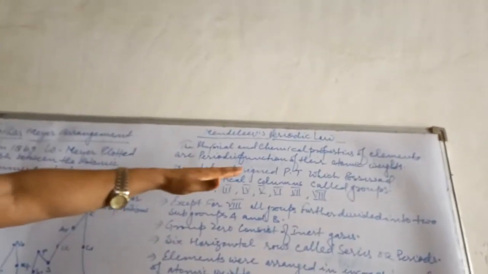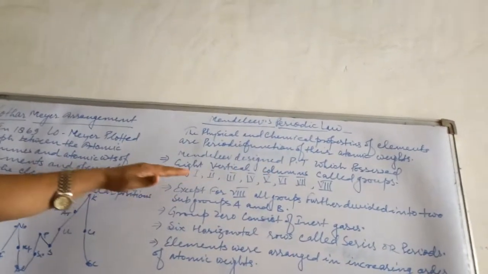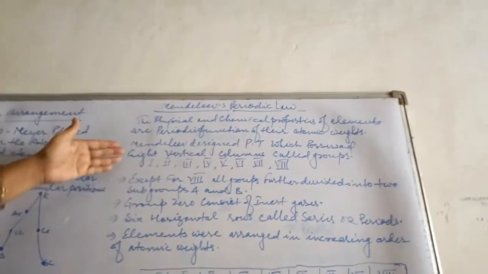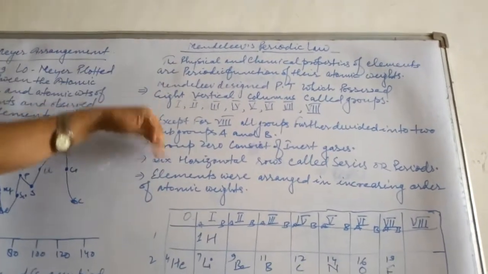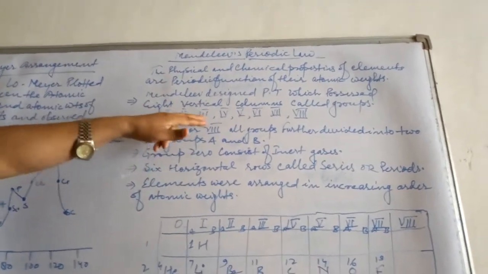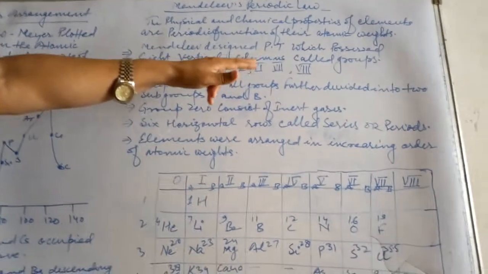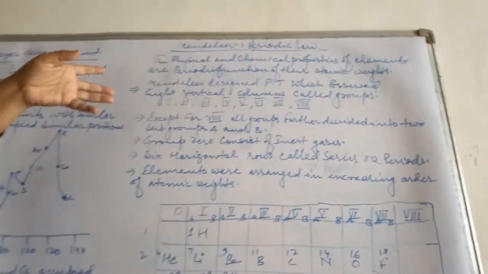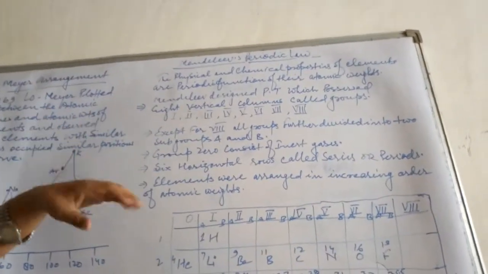Mendeleev designed a periodic table which possesses 8 vertical columns called groups. Vertical columns, group 1, 2, 3, 4, 5, 6, 7 and 8, means how many vertical columns? 8, and all these 8 vertical columns were named groups.